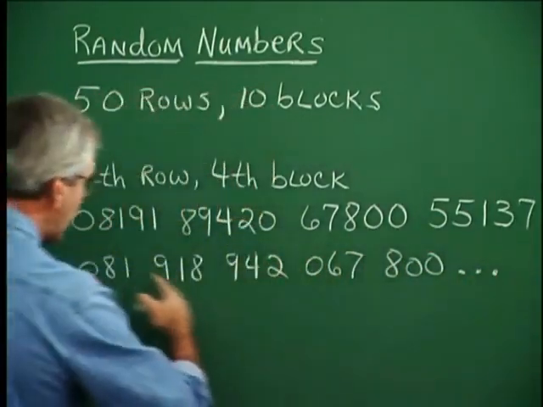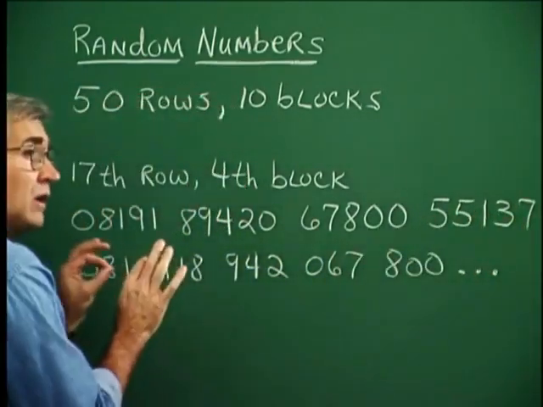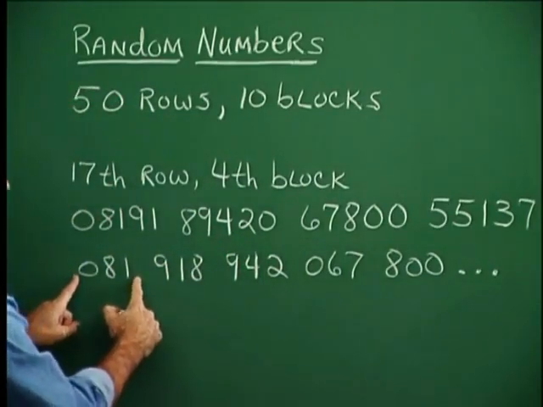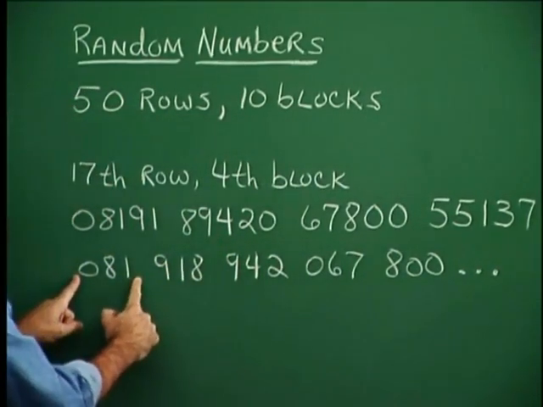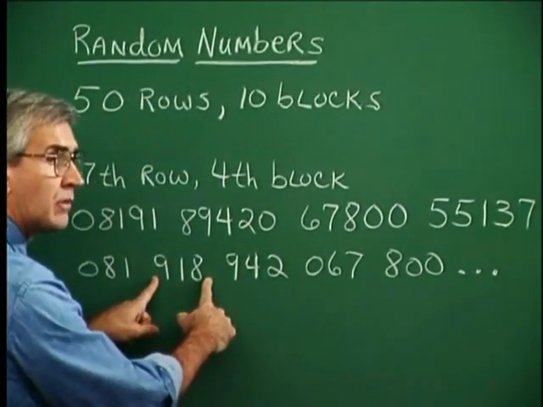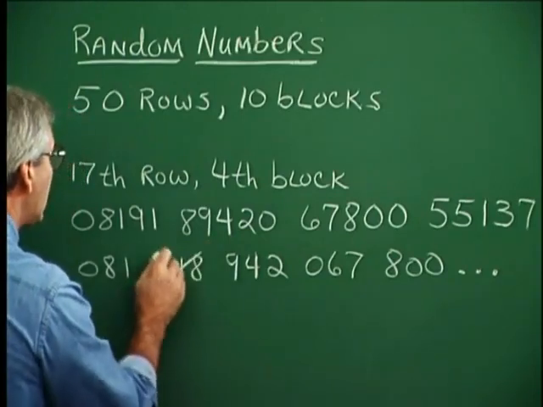Now, we just record many of these, and then we say to ourselves, well, let's see, 081 would be number 81. And this is number 918. Oh, our numbers for the automobiles only go from 1 to 500. So we eliminate this one.